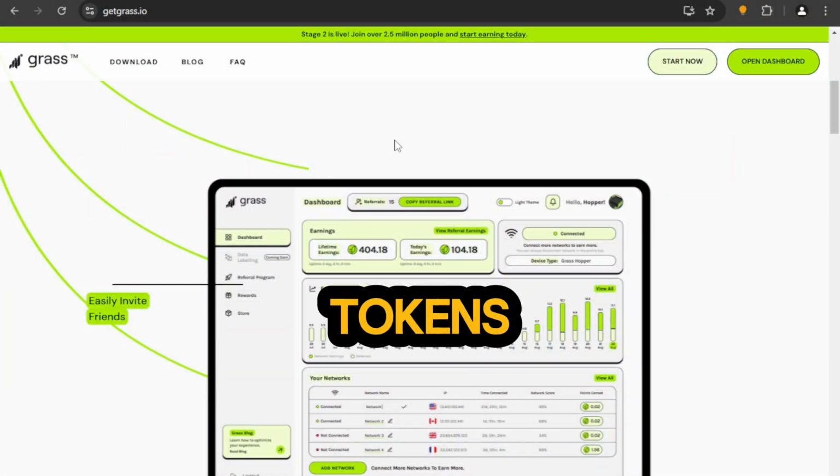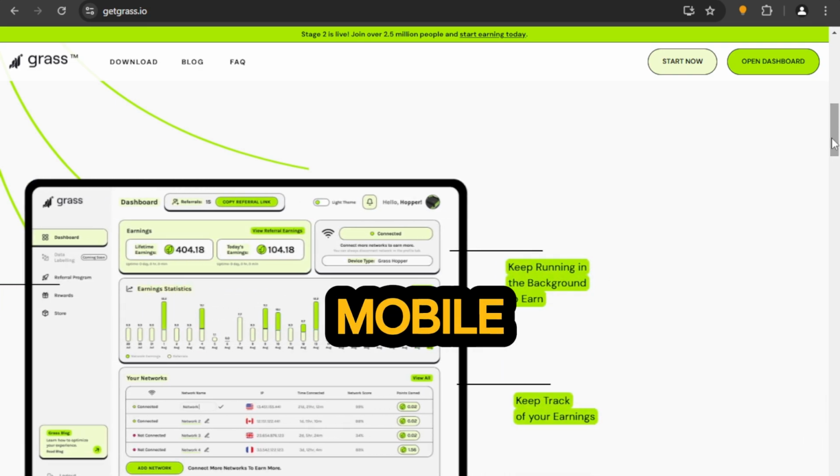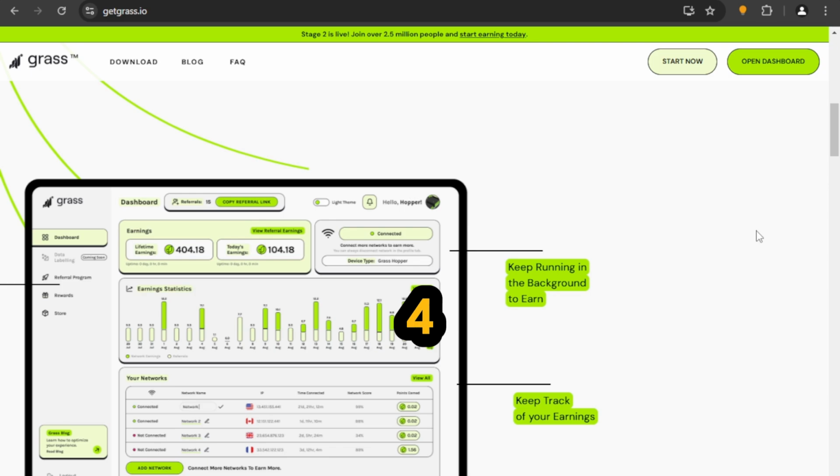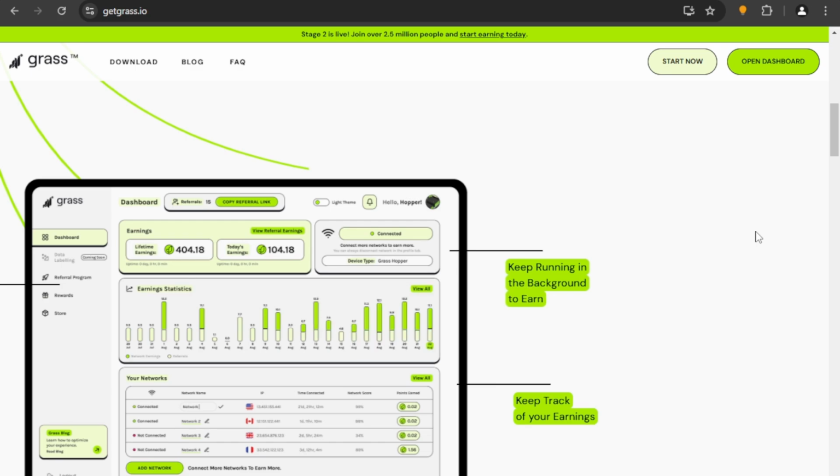How to earn Grass tokens. Step 1. Visit the official website getgrass.io. Step 2. Download and install the Grass app on your computer or mobile. Step 3. Create an account and set up the app. Step 4. Keep the app running in the background. Step 5. Watch as you accumulate Grass tokens passively.